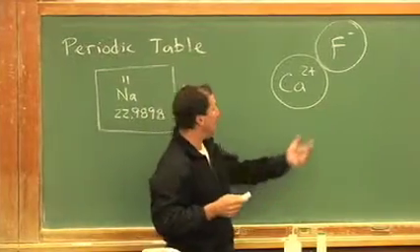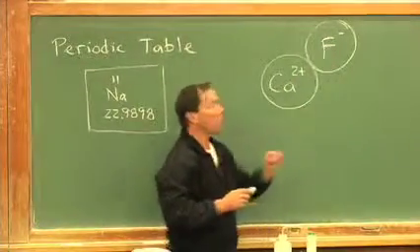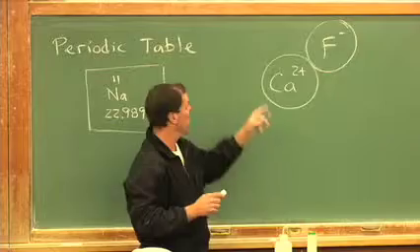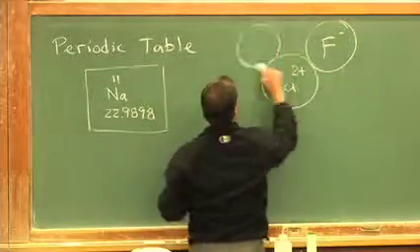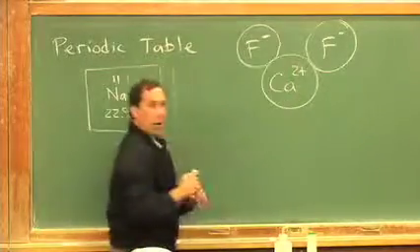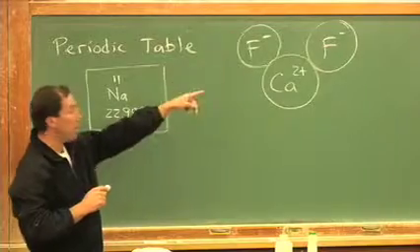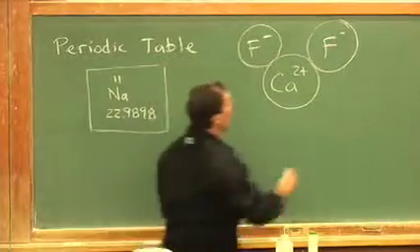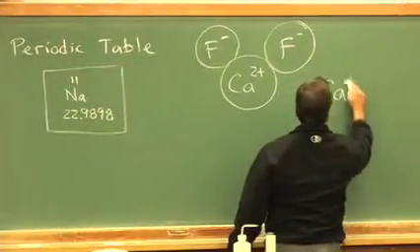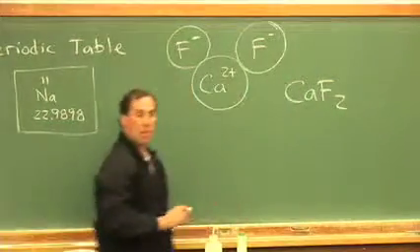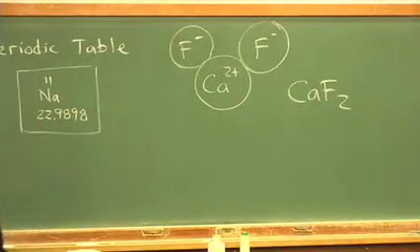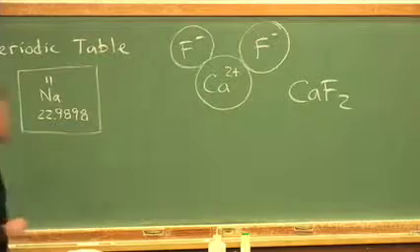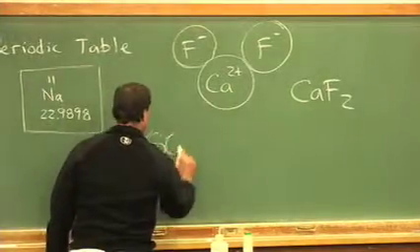The charges don't cancel. 2+ and -1 don't happen to wash out. So what we have to do is add another fluoride. And now our +2 charge is offset by minus and minus. Chemical formula is written as CaF2.